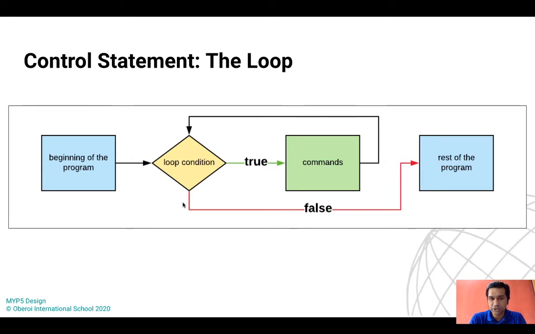We have a loop condition. If the condition is true, then a set of commands is executed, and these commands are executed every time as long as the condition is true. Once the condition becomes false, only then do the commands stop executing. So if the condition is true, execute, check again, condition is true, execute the set of commands, check again. This process goes on, which is why it is termed a loop.